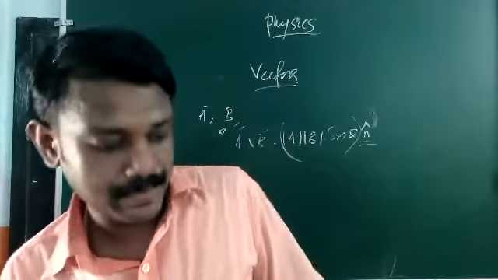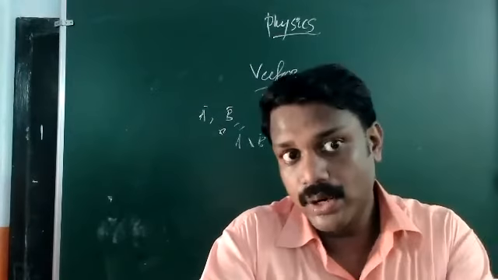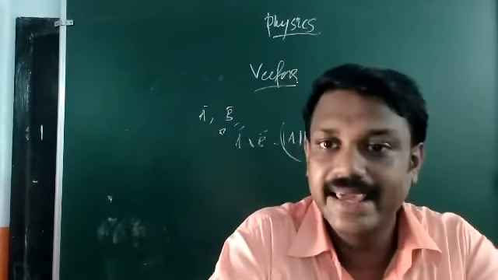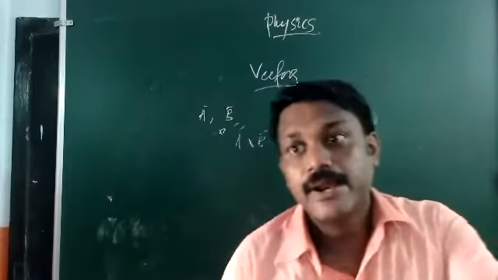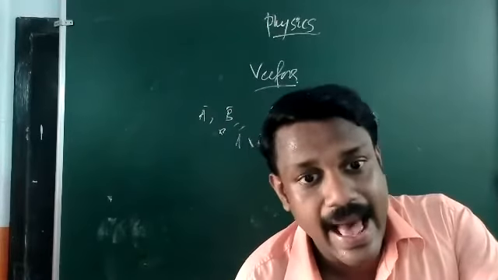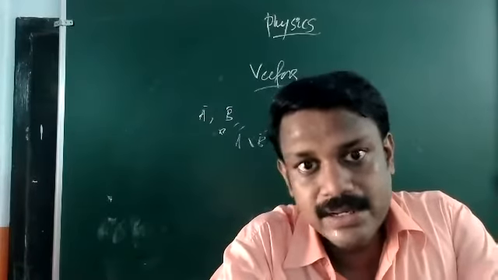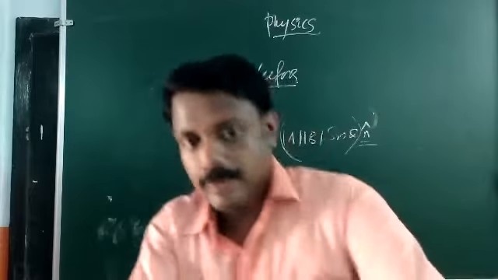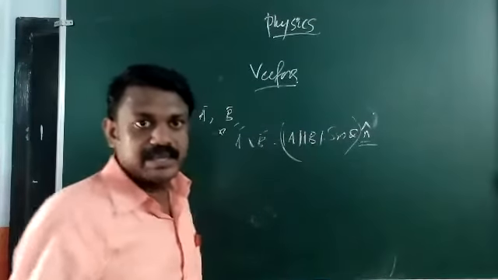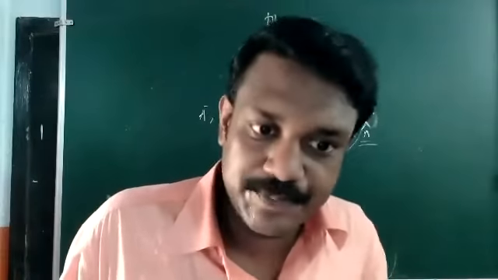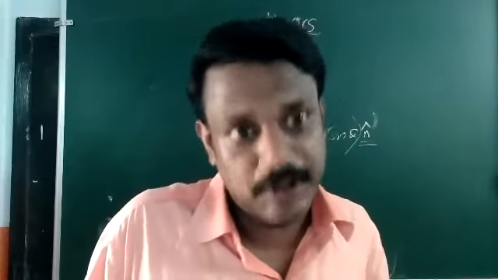What is the direction of n cap? N cap is always perpendicular to both the vectors A and B. Remember that. N is a unit vector normal to both A and B. So you have to express A cross B in terms of its components. But it is not as easy as the dot product.